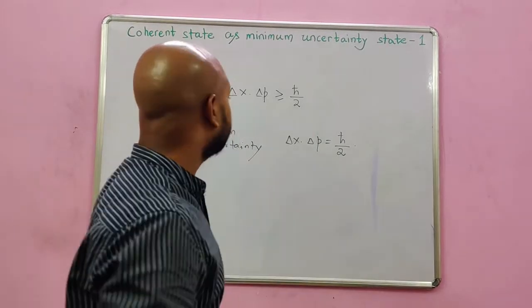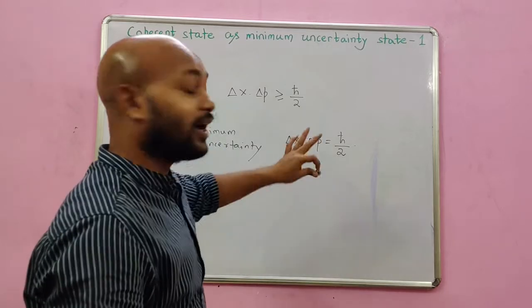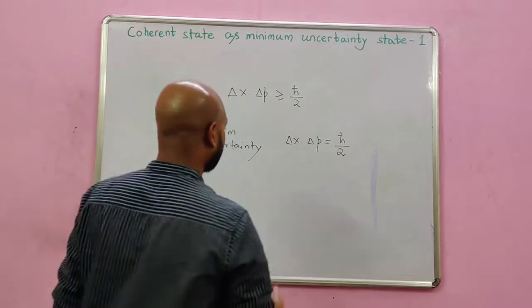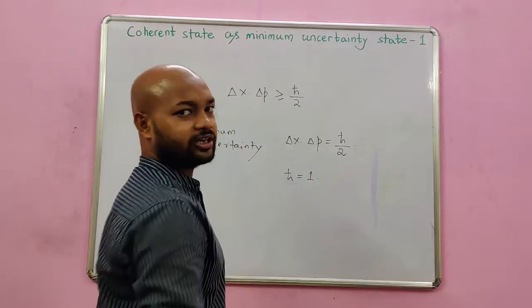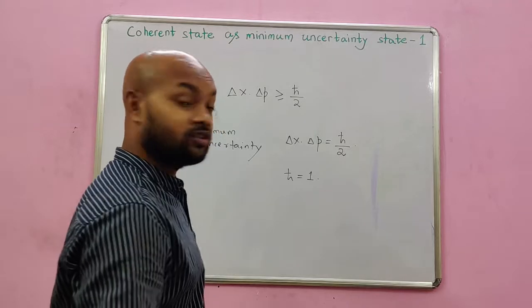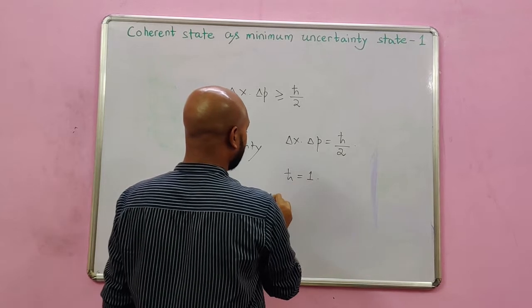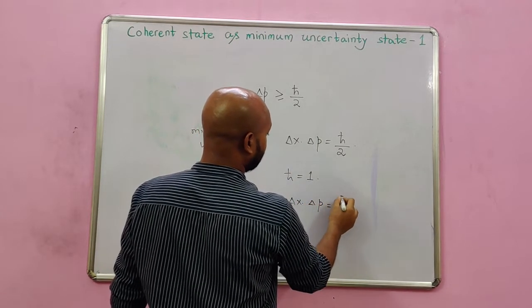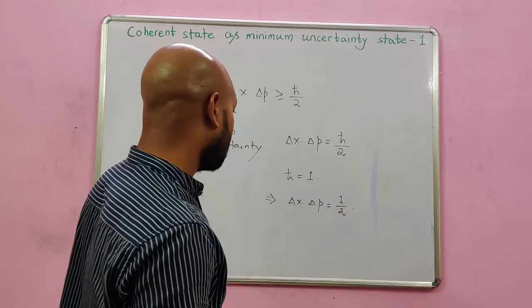We would deal with units where, let's say, h cross, the reduced Planck's constant, is 1. So we would set h cross equals to 1. This is something that can be done. We can always play with the units. This then makes delta x delta p equal to half.